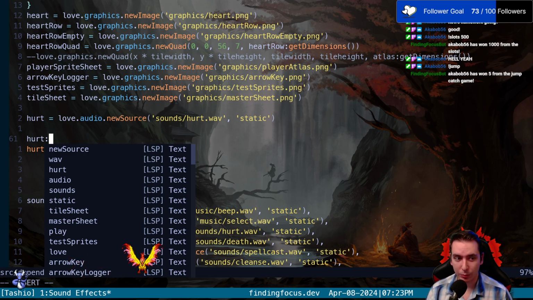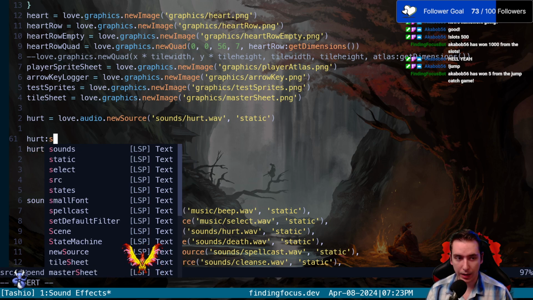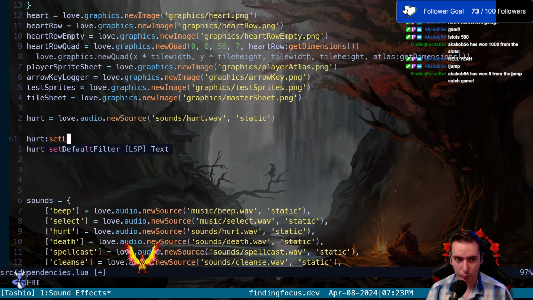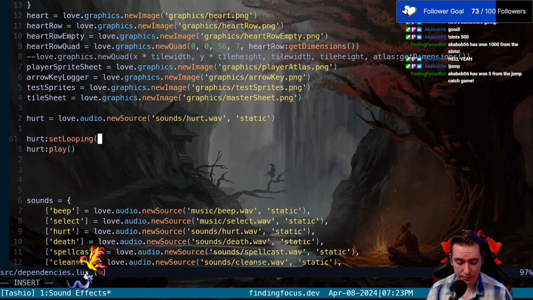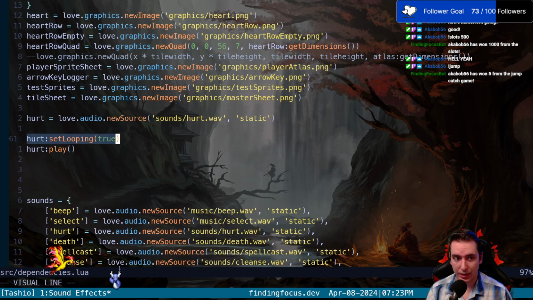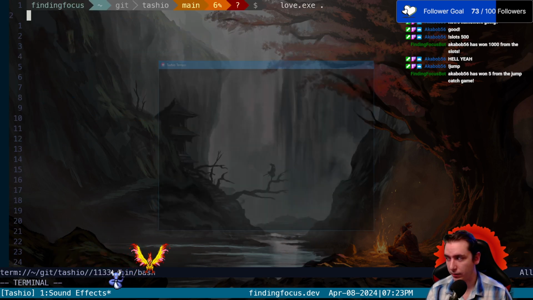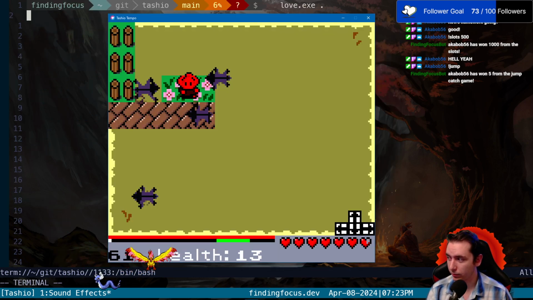But you take the playable, you do a colon for running a function on it, and the function is setLooping. It has to be in camel case like this, and setLooping takes in a parameter of true or false. We're going to set looping to true, and then we're going to play hurt. So that has the effect of looping our hurt sound.